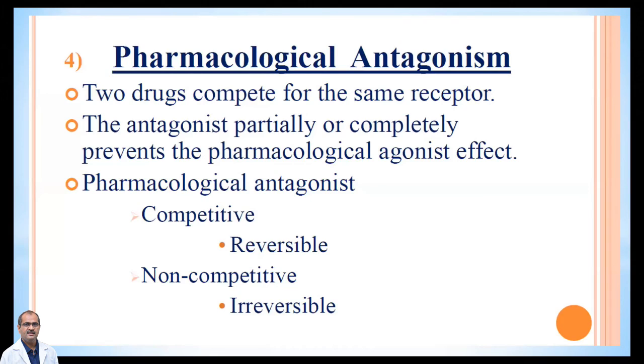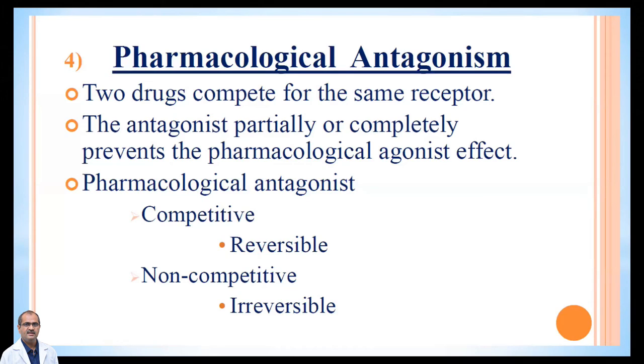Then another terminology: pharmacological antagonism is when two drugs compete for the same receptor. The antagonist partially or completely prevents the pharmacological agonist effect.